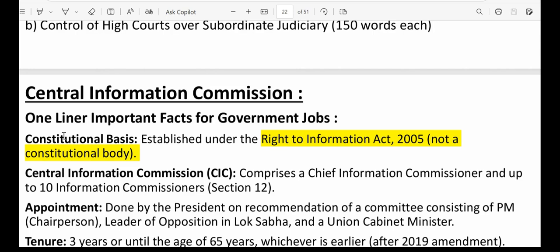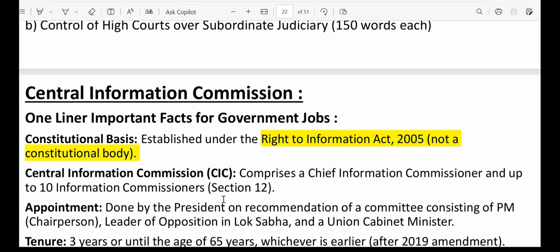Next, how many members are there in the Central Information Commission? Total 1 Chief Information Commissioner and up to 10 Information Commissioners. So in total, at most it can be 11: 1 Chief Information Commissioner and then at most 10 Information Commissioners. So who appoints Information Commissioners? The President appoints them based on the recommendation of a committee.